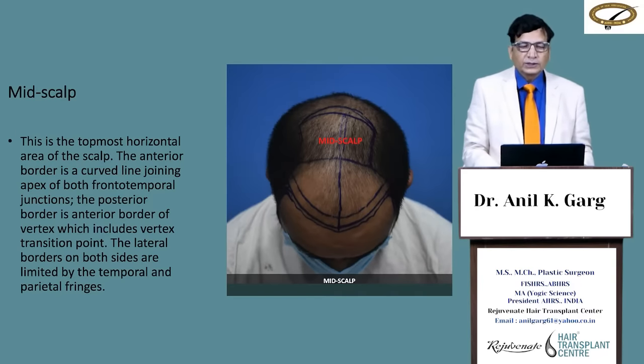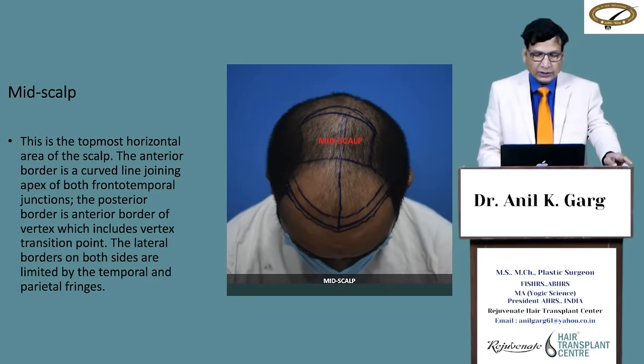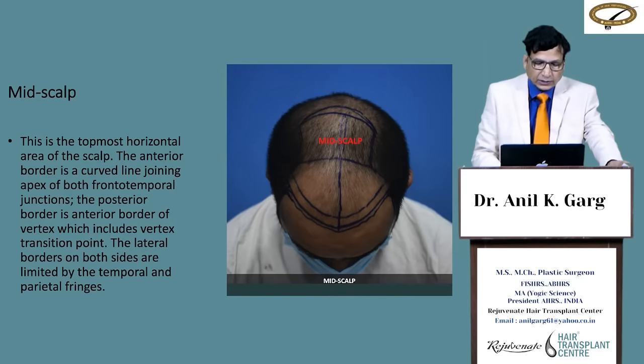Then coming to the mid-scalp area, this is the topmost horizontal portion of the scalp. The anterior border is curved line joining the apex of both frontotemporal angle. Means this is the anterior border, which includes and it goes posteriorly to the border up to the vertex transition point.